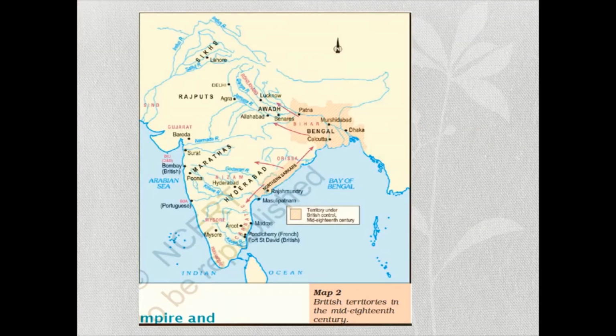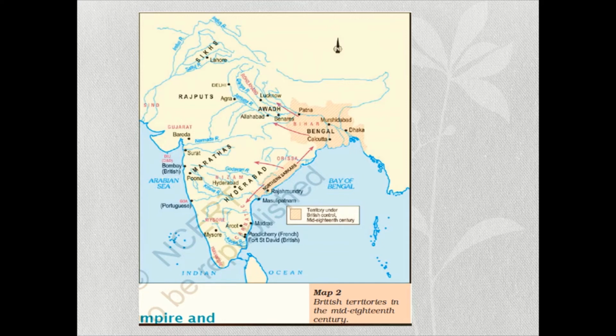Here this is another one, map 2. Here we could see the separate areas. This is Hyderabad, this is another one, the Marathas. This is another separate kingdom, Awadh, and the Bengal province, the Sikhs here, and the Rajputs. Like that, Mysore province, Arcot, like that. They became separated, so they became stronger in those areas.